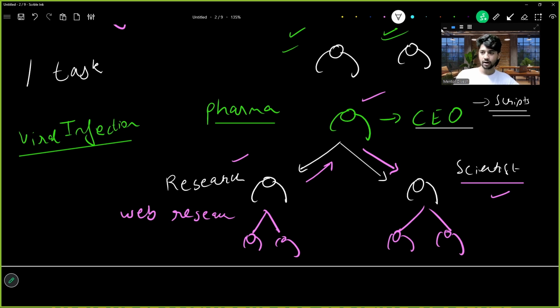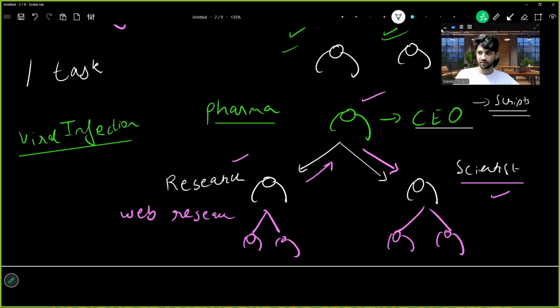Okay, so some client has already completed the research and they directly want to manufacture this. Now this time when the CEO receives this new task, CEO will not send this task to the research team. CEO will directly send this task to the scientist team, and scientists will directly make it and give it back to the CEO, right? So this is a multi-agent workflow where multiple AI agents are working to solve one big task.